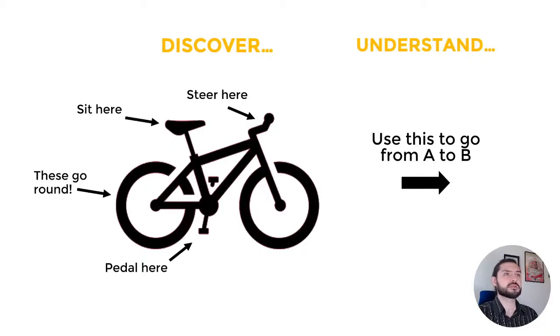So here's an analogy for understanding UX that my good friend and lecturer here at Abertay, Andre Boyko, made me aware of. So let's take, for instance, the user experience of using a bicycle. In terms of discovering, the user can explore the object to realize that they sit on the seat. By turning the handlebars, the front wheel will turn, allowing them to change direction of travel. And when using the pedals in a circular motion, the rear wheel rotates, driving the bicycle forwards. In terms of understanding, the user will realize that by sitting on the bicycle seat, pedaling, and using the handlebars to steer, they can use all of these actions in conjunction to achieve the outcome of transporting themselves from point A to point B.